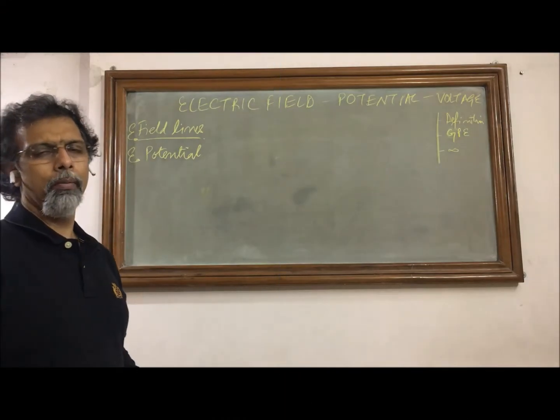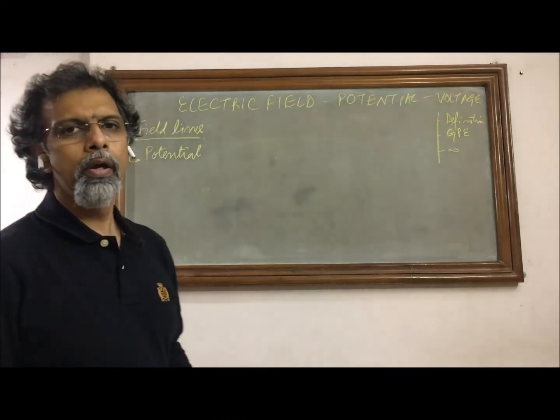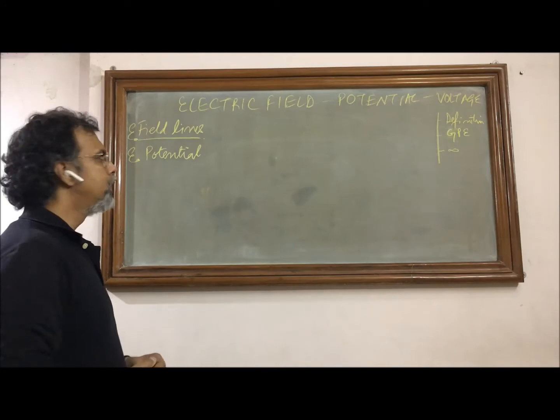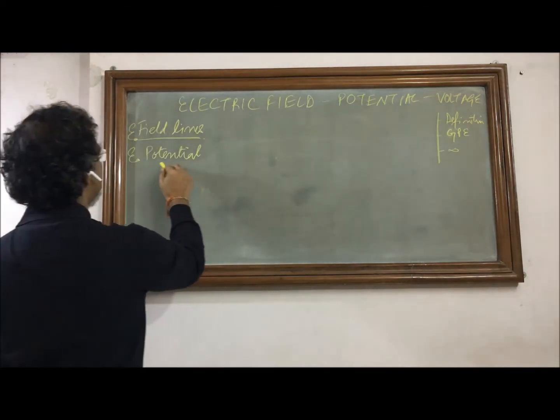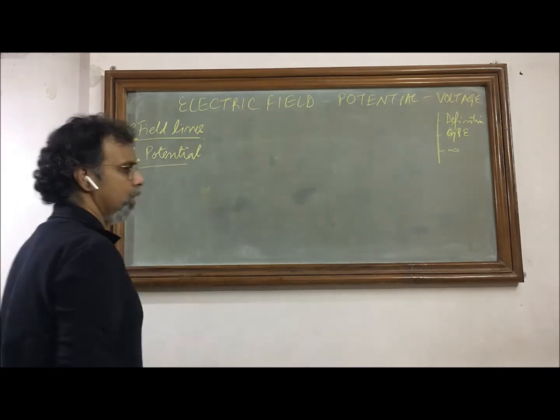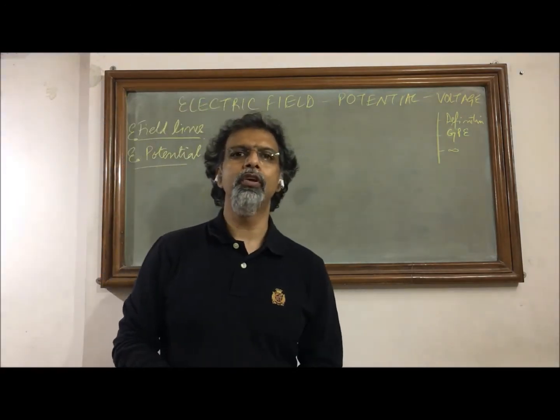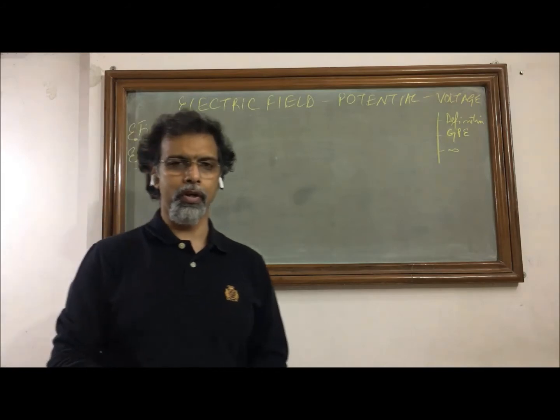So having done the basics of electric field, electrostatic force and electric field lines, now we can understand the concept of electric potential. The concept of electric potential is very central to current electricity.